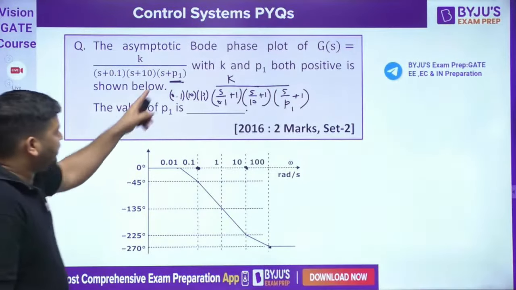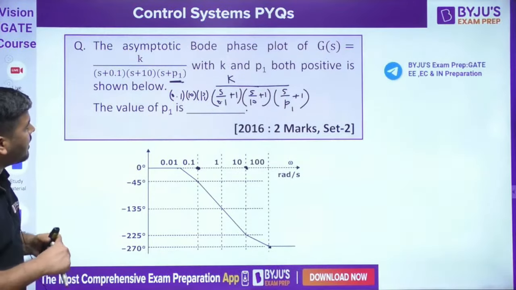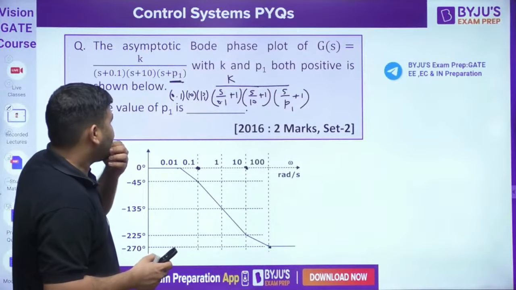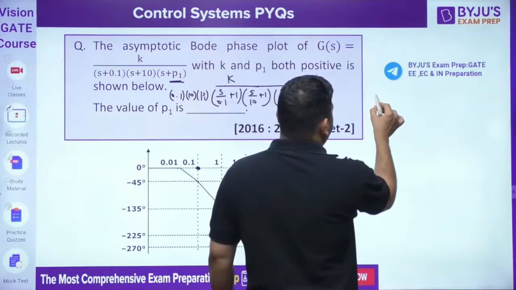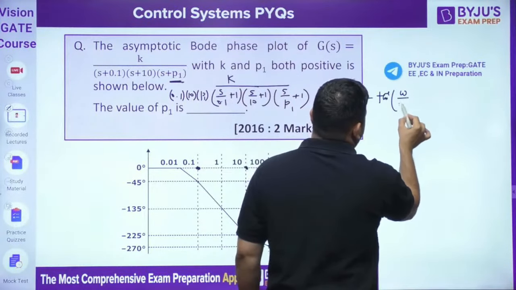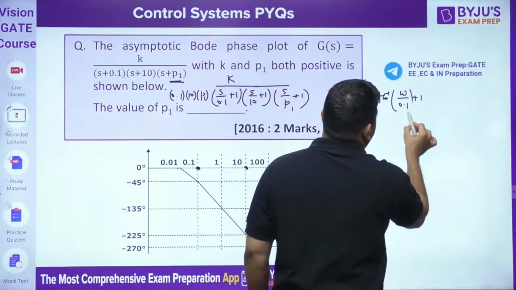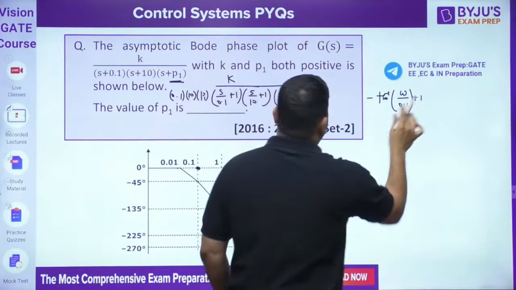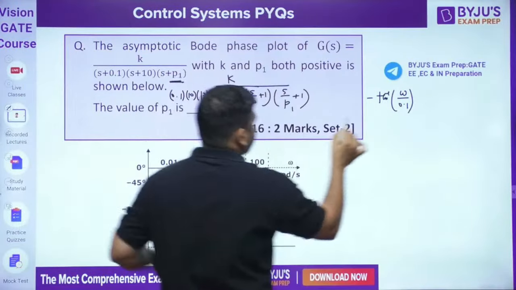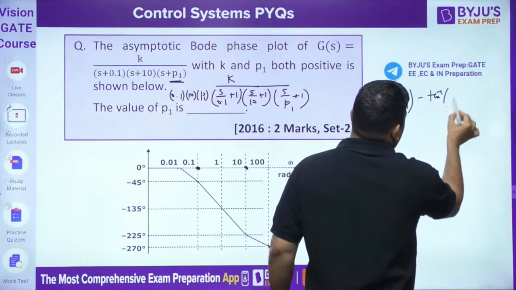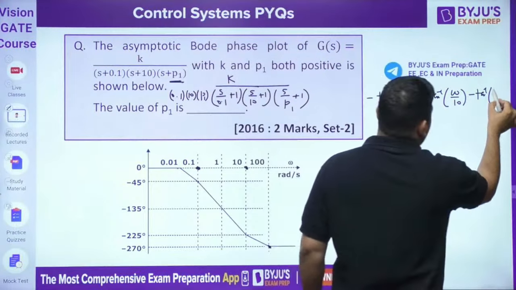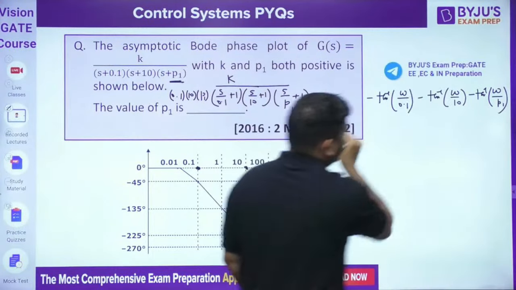Now we need to find the value of P1. So how to find the value of P1? Guys, we know that the phase will be minus tan inverse of omega divided by 0.1, plus 1, minus tan inverse of omega by 10, and minus tan inverse of omega by P1. This is our phase.